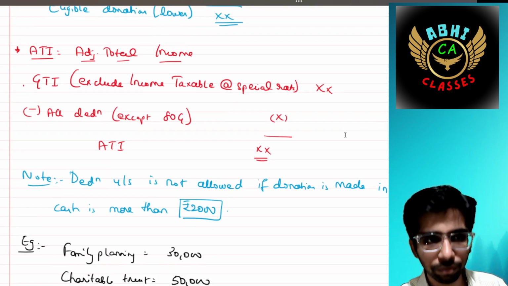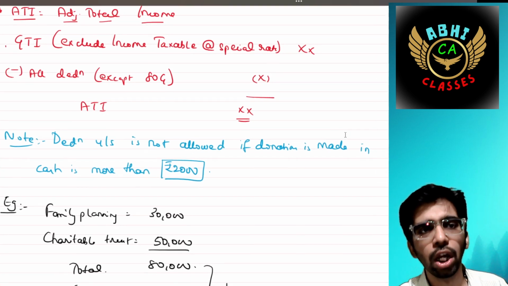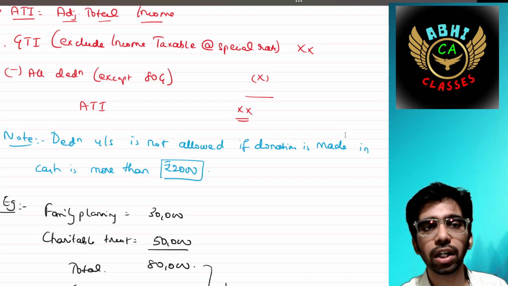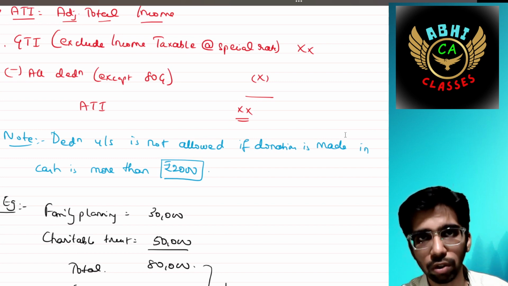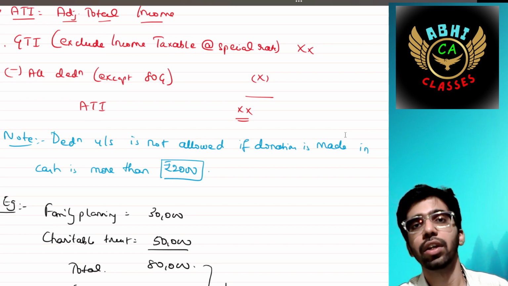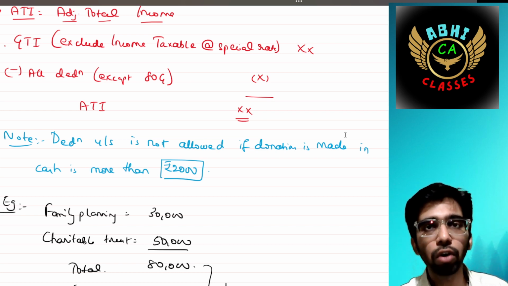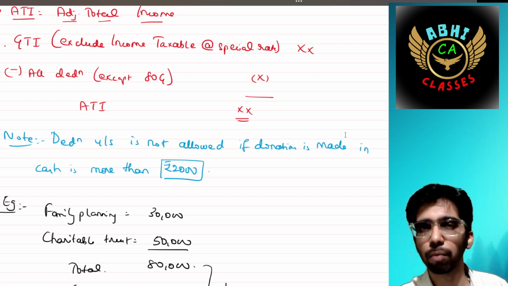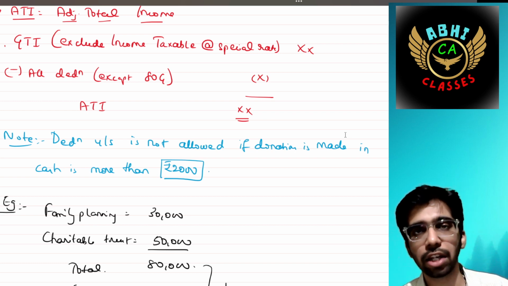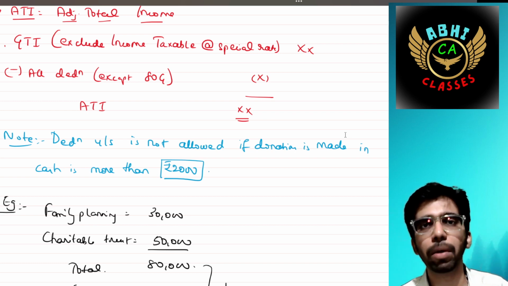Understood, right? Super. Then there is one note. Deduction under this section is not allowed if a donation of more than 2,000 is made in cash. That means if it is made in cash, it should be restricted to 2,000. If you want to contribute more than 2,000, then it should be made through means other than cash, that is account payee cheque or account payee demand draft.